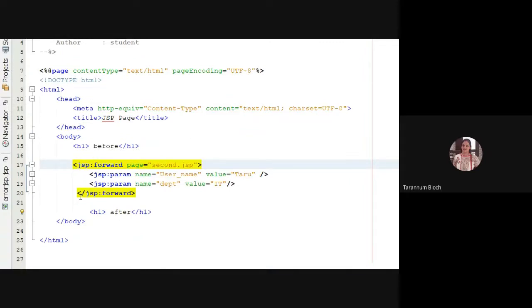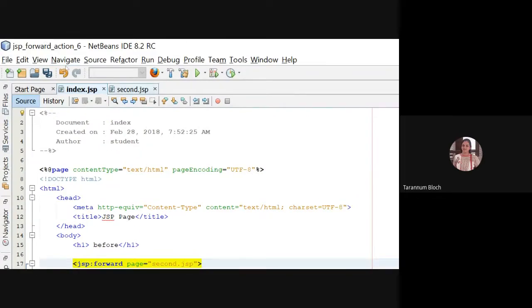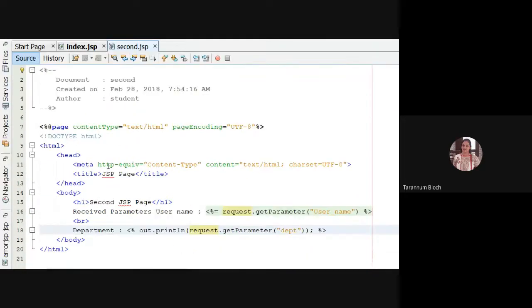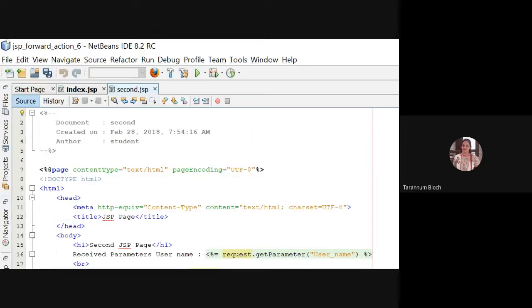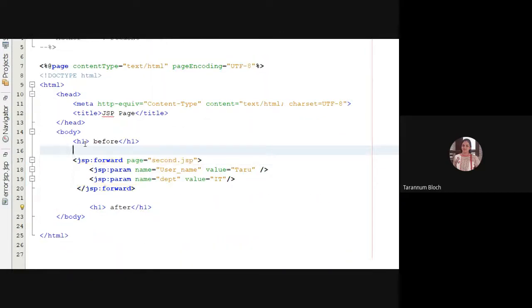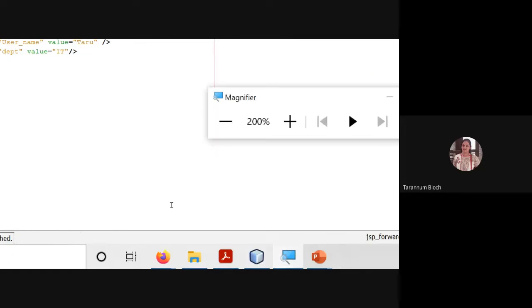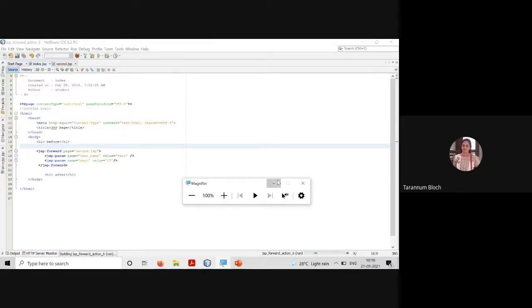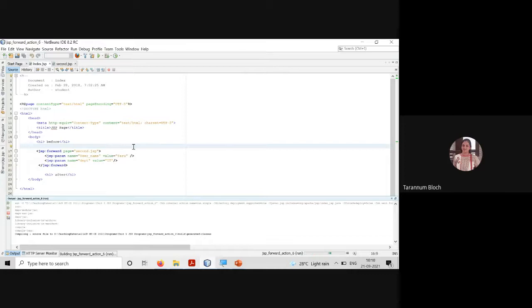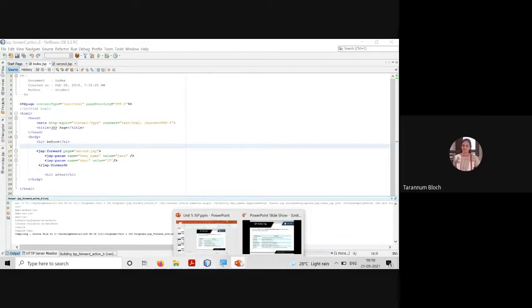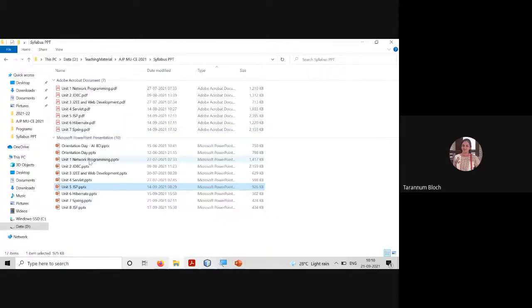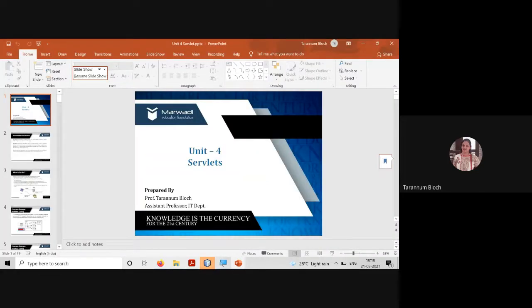And the second one, right? So Madhvan and Janvi are saying that it will give only the second page. The reason is that the forward works the same as your servlet's request dispatcher's forward method. And in that case, the content of the first resource will not be included, right? That's what we discussed in the servlet request dispatcher forward method.